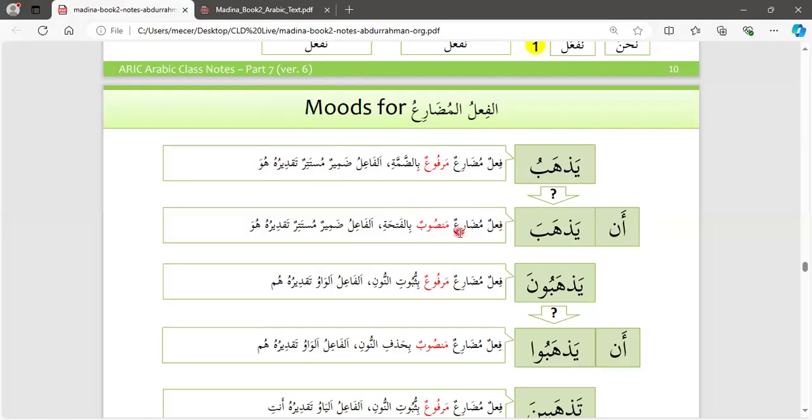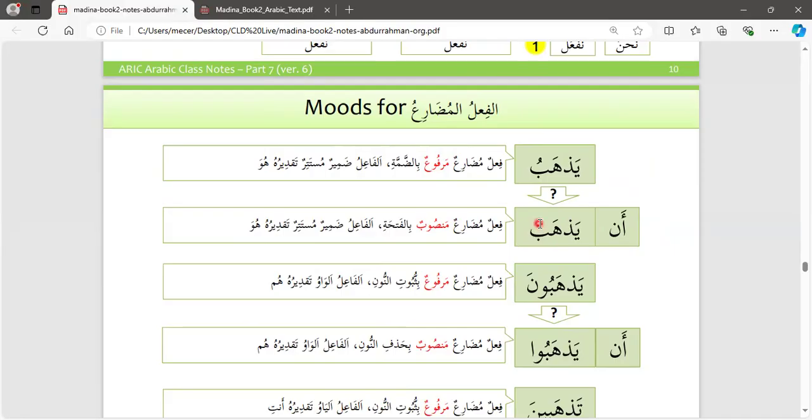So fi'lun mudari'u remains fi'lun mudari'u. Remember, don't confuse this. The coming of an doesn't change the status of the verb, it remains mudari'u, which is the present tense verb. Mansubun in this case, no longer marfu'un. Why? Because adat nasbin has preceded the verb. So it's now mansubun bil fatha, and you can see the presence of the fatha. That's what we are talking about.